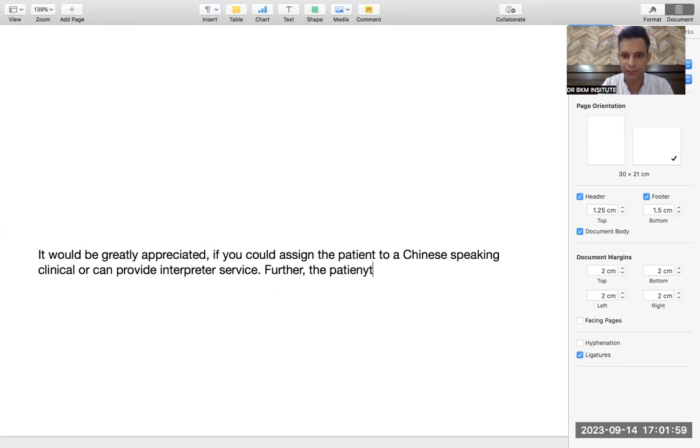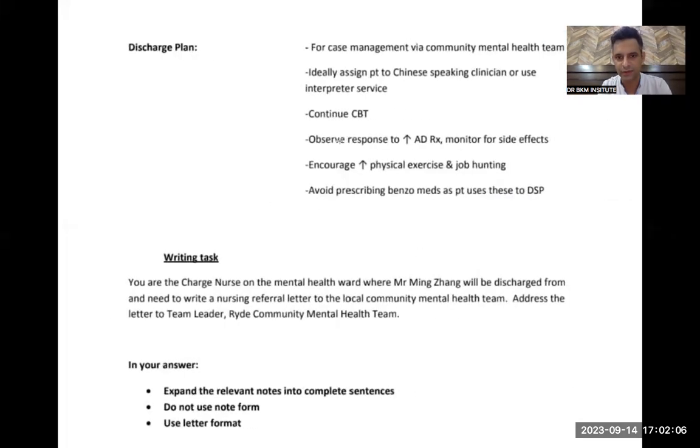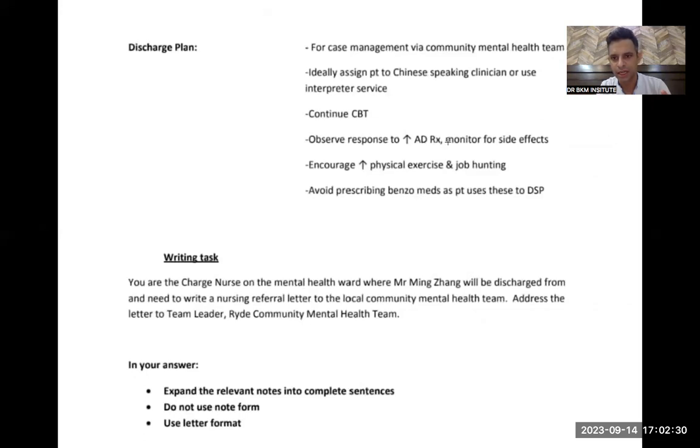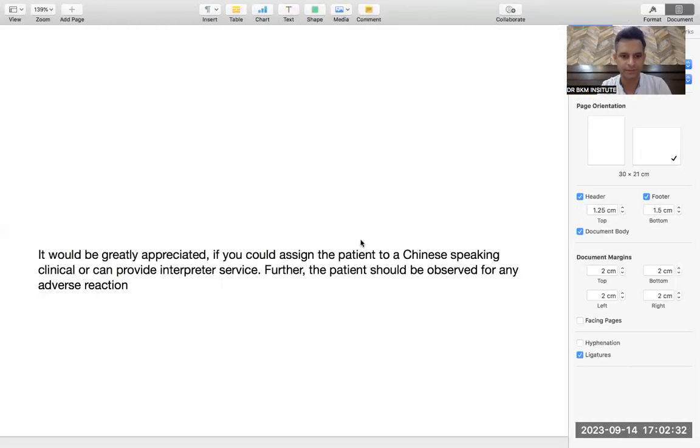Then further, use passive voice. Passive voice means be plus third form. So I'm making this passive voice. Further, the patient, rest of the line same. Further, the patient should be observed for any adverse reaction. Simple. I have made it very simple. I am telling the team leader that the second most important thing for the patient is to observe him. The patient should be observed for any adverse reaction and monitor for side effects.